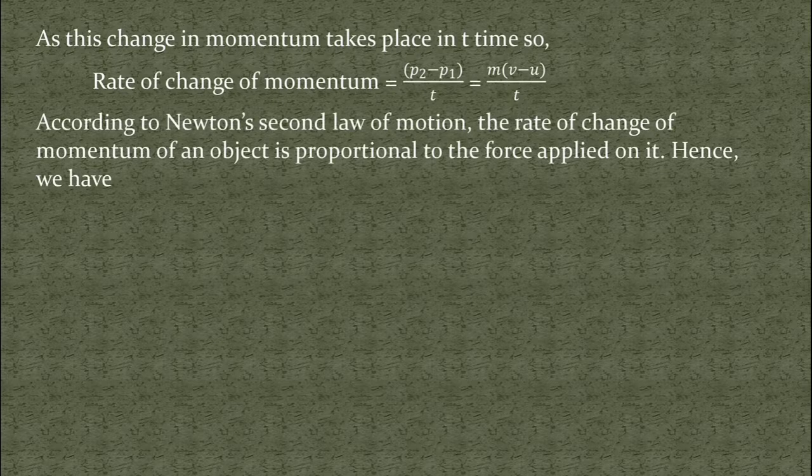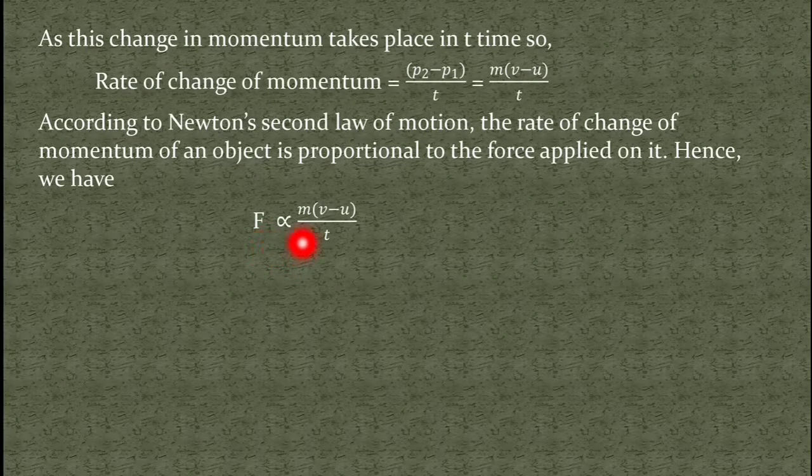Now students, you know, according to Newton's second law of motion, the rate of change of momentum of an object is proportional to the force applied on it. Hence we can write the force that I have applied, that is F, is proportional to this rate of change of momentum, m into v minus u divided by t. This sign is read as proportional to. So the force F is proportional to m into v minus u divided by t.